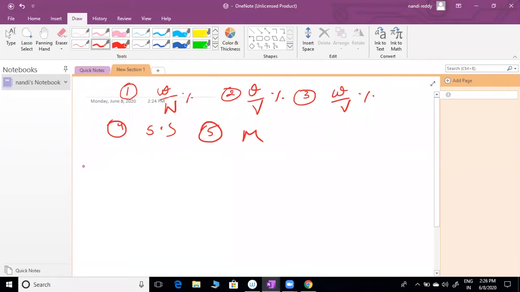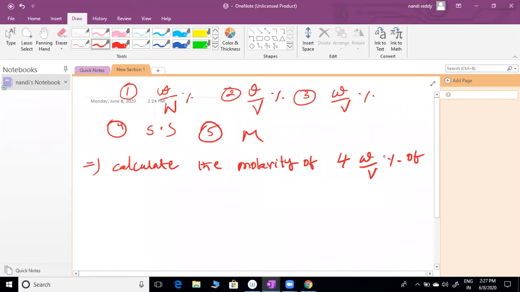Calculate the molarity of 4 W by V percent of NaOH.